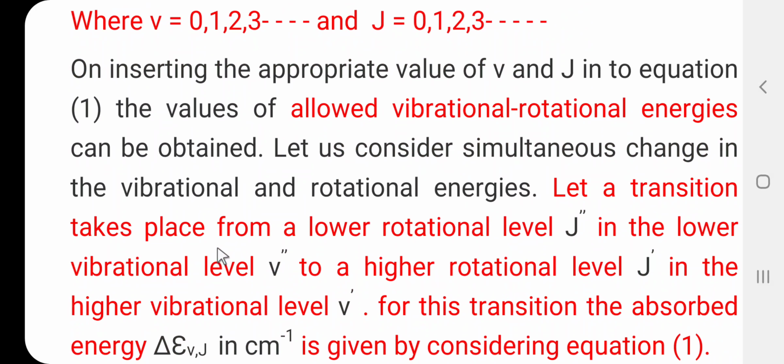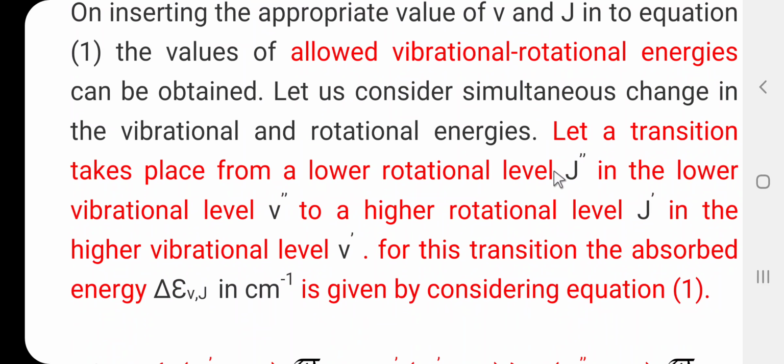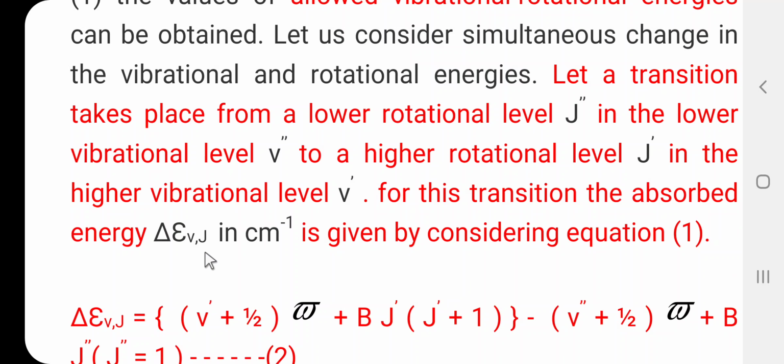So, let us consider the simultaneous change in the vibrational and rotational energy. Here, let a transition take place from the lower rotational level, denoted by the symbol J double dash, in the lower vibrational level, V double dash, to the higher rotational level J dash, in the higher vibrational level V dash. For this transition, the absorbed energy, delta epsilon Vj in centimeter inverse, is given by considering